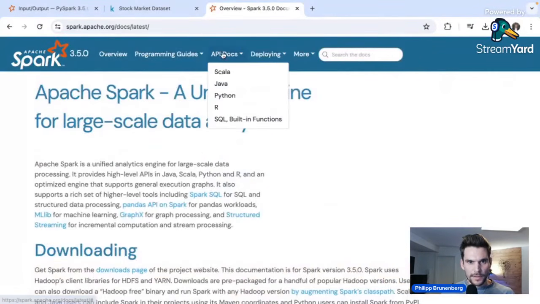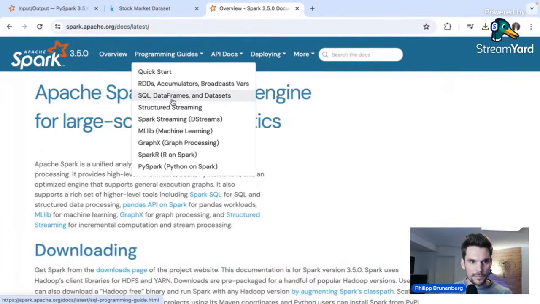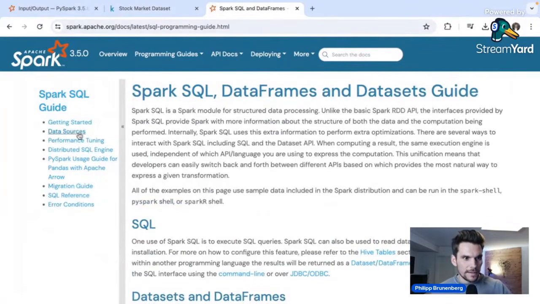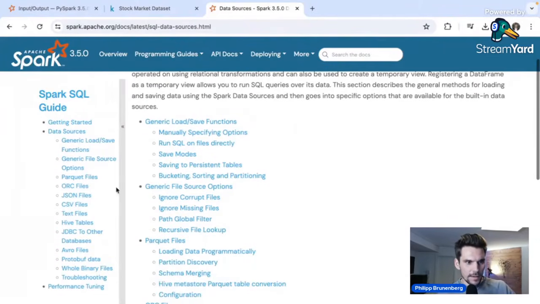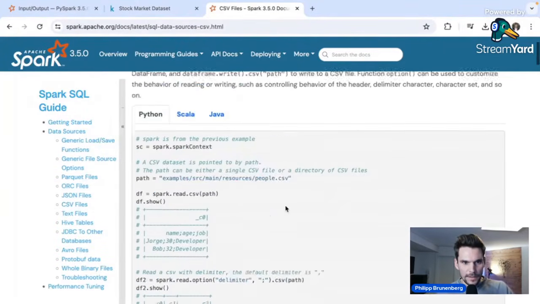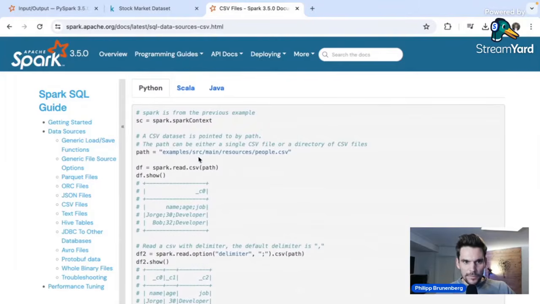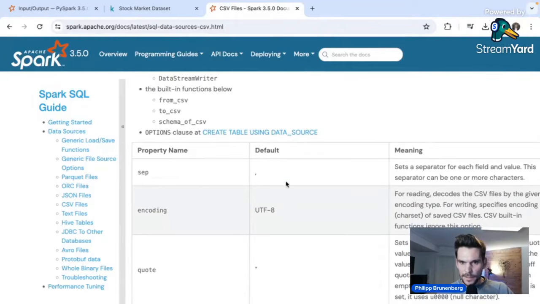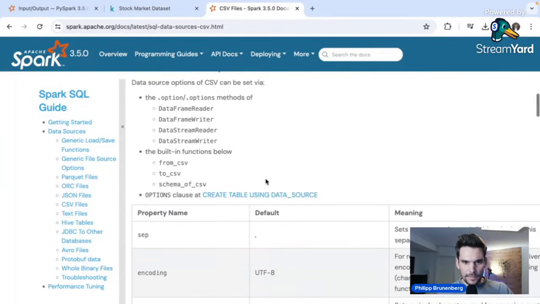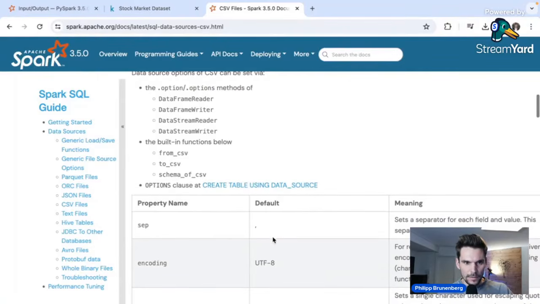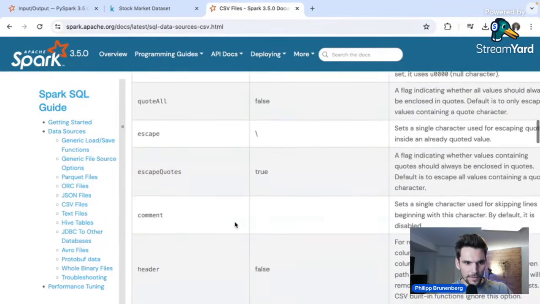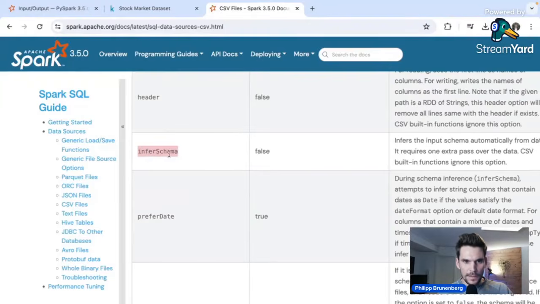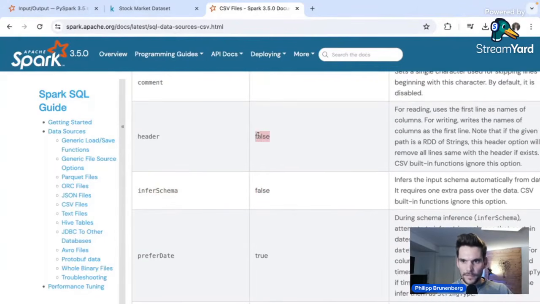So latest release, and then programming guides. It's in programming guides, SQL, and then data sources. And here we have these CSV files. Here are some examples which you can use as well for your reference. And below here is a table of the parameters we can use when using this method. And for example, we have infer schema. The second column here is the default value, and it's set to false. And also the header is set to false.